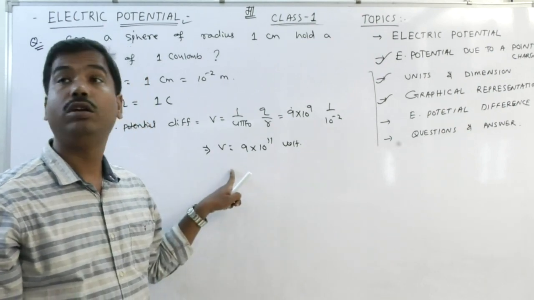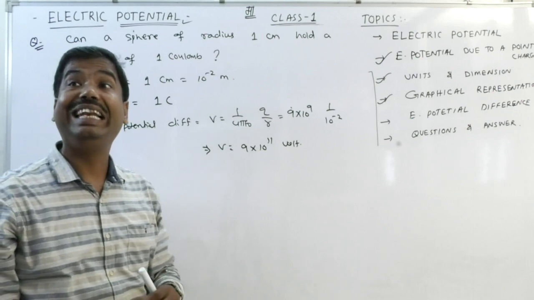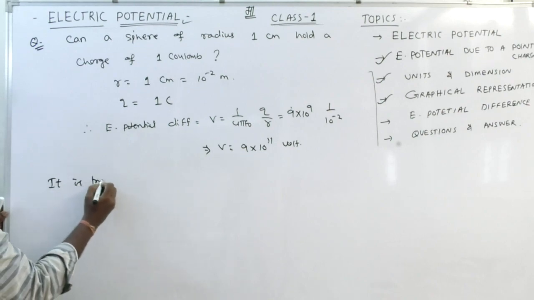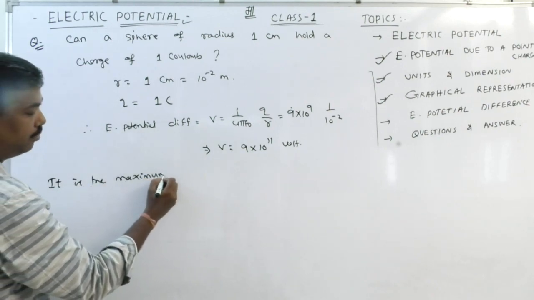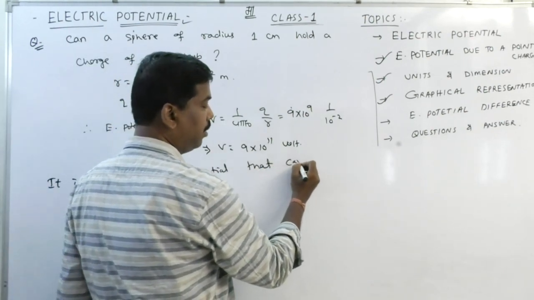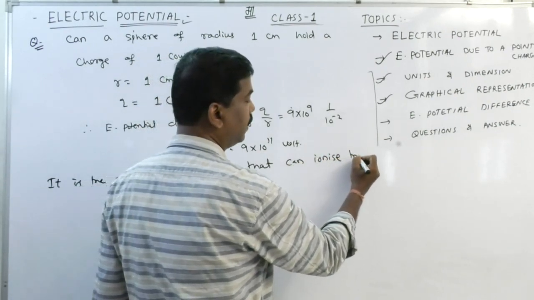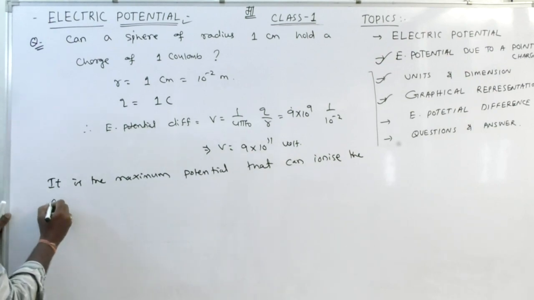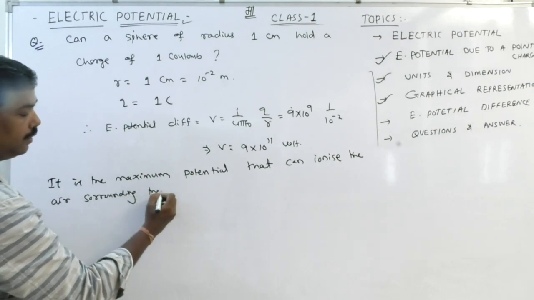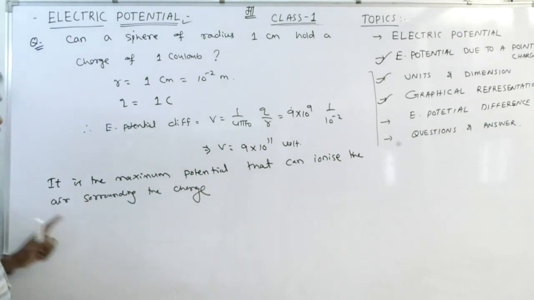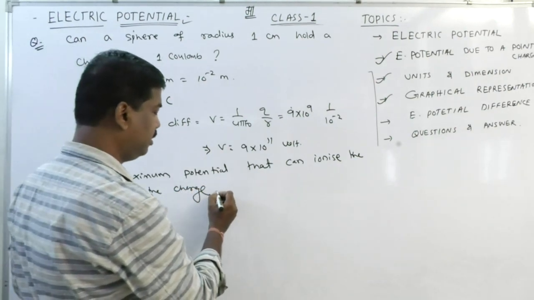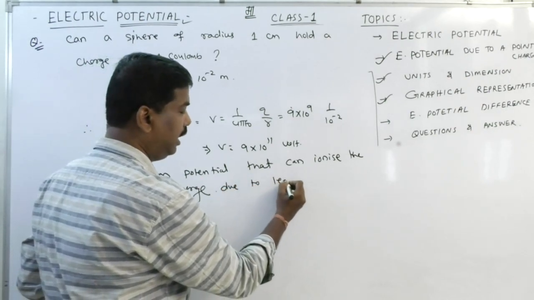So it is the maximum potential that leaks from the conductor. It is the maximum potential that can ionize the air surrounding the charge due to leakage.